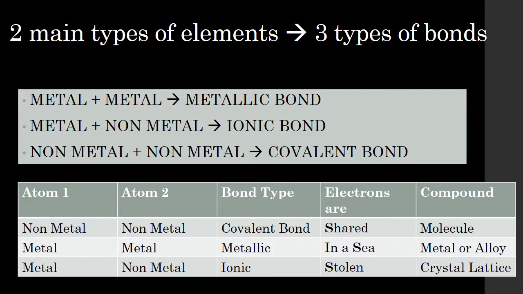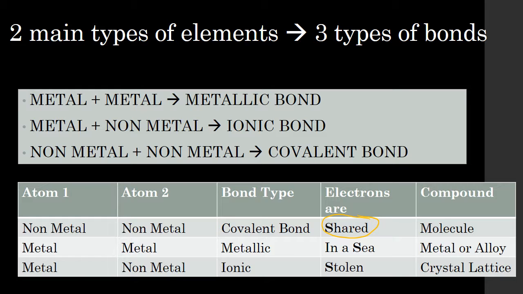So as we've talked already, we know that there are two main types of elements: metals and non-metals. If you were to join a metal and a metal, you'd form a metallic bond. A metal and a non-metal would be an ionic bond, and a non-metal and a non-metal form a covalent bond. In covalent bonds, we generally say that the electrons are shared between the atoms, and they will form molecular compounds or molecules.